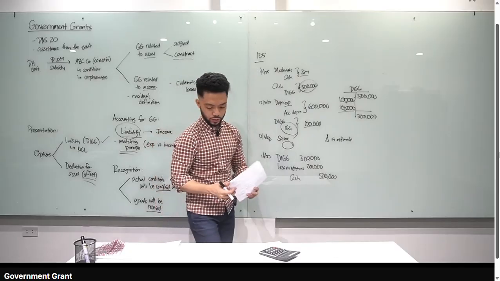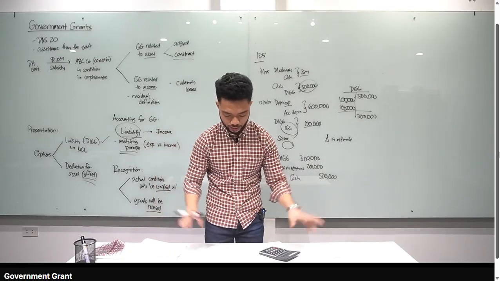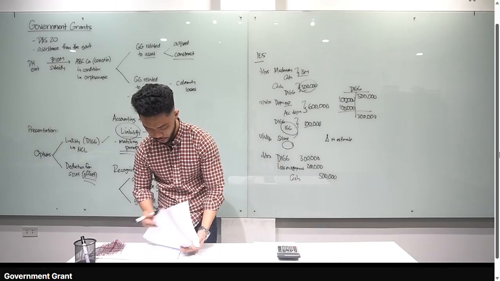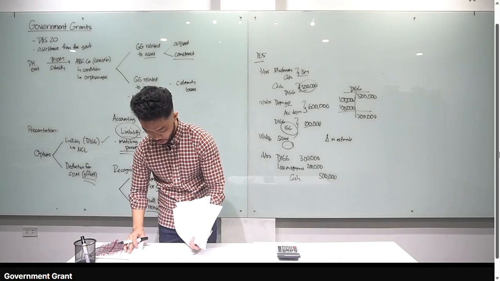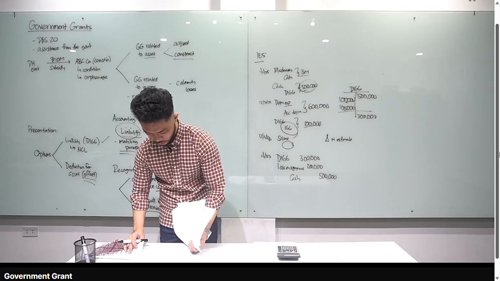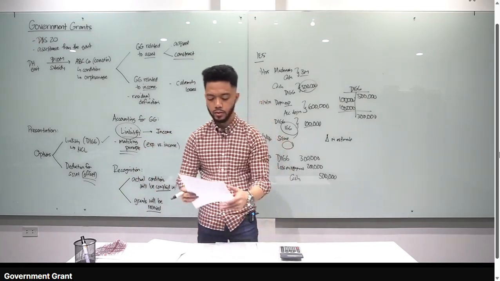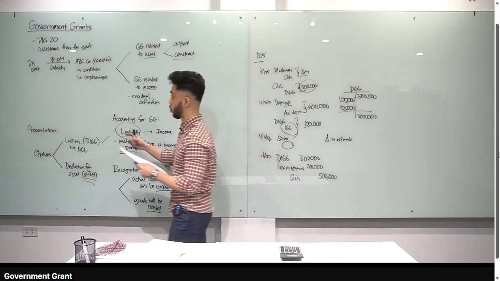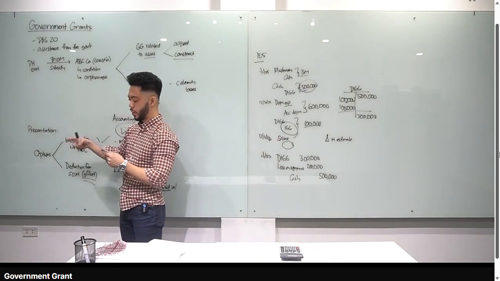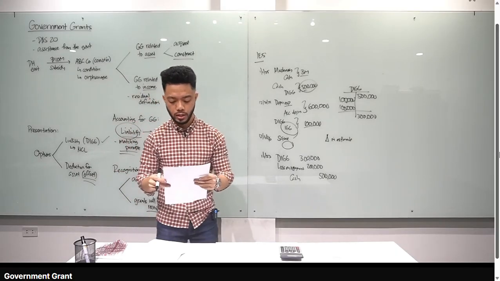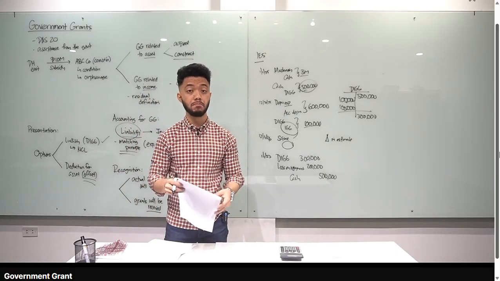Alright, so that's illustrative example number 5. I think na-discuss natin lahat ng possible scenarios na may encounter mo for government grants. Double check ko lang kung sagutan natin lahat. I think yes. Okay, so theory questions na tayo. Let's go to theory number 1. These are assistance by government in the form of transfer of resources to an entity in return for past or future compliance, okay, with certain conditions relating to operating activities, letter B, government grants.